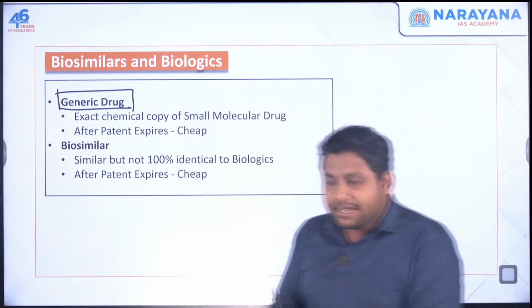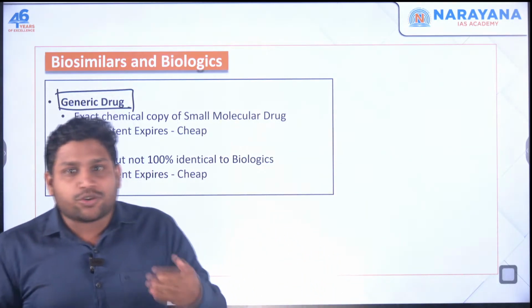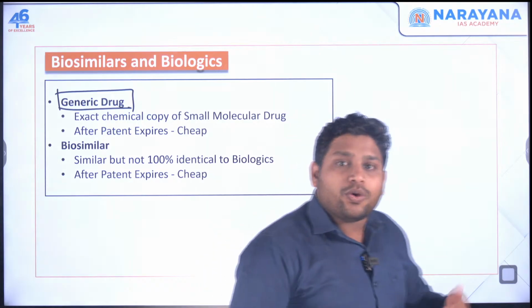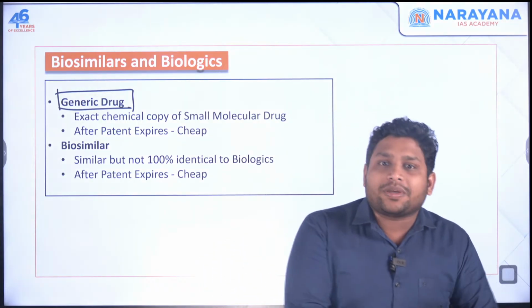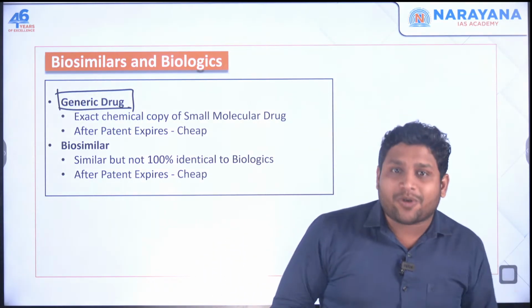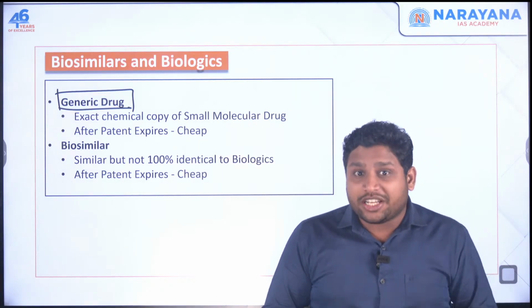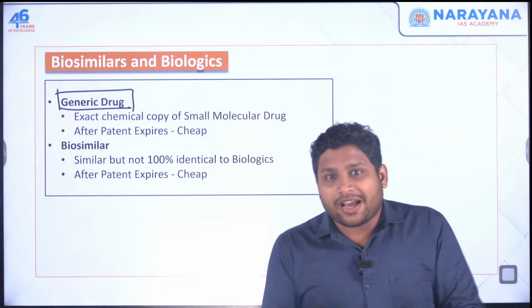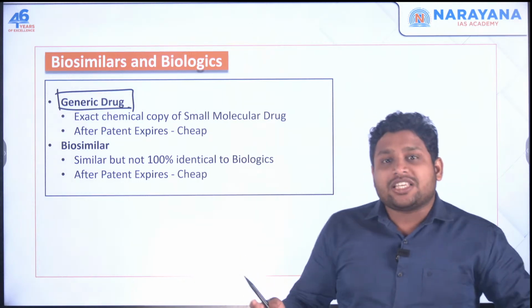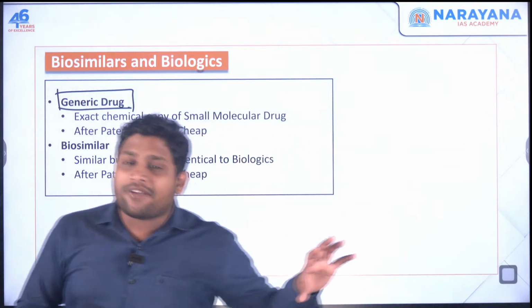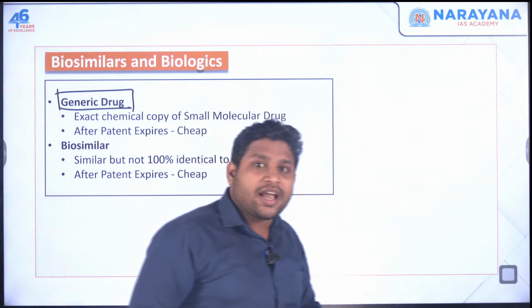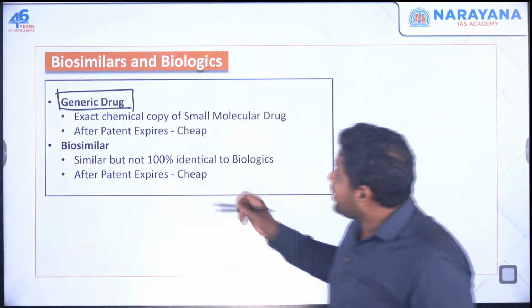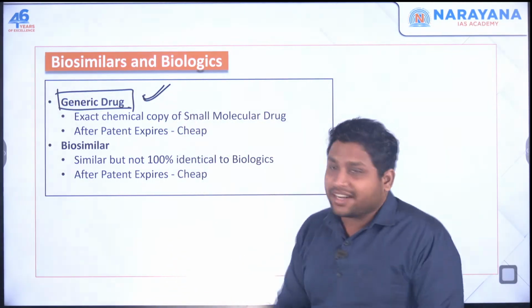So I might get the patent for, let's say, the next 20 years. So for 20 years, I will be making this product. Nobody can copy this process and make the same product. But after 20 years, once this patent expires, many companies will come up, they will copy my formula, copy the process, and make another drug. And here that drug is called a generic drug.